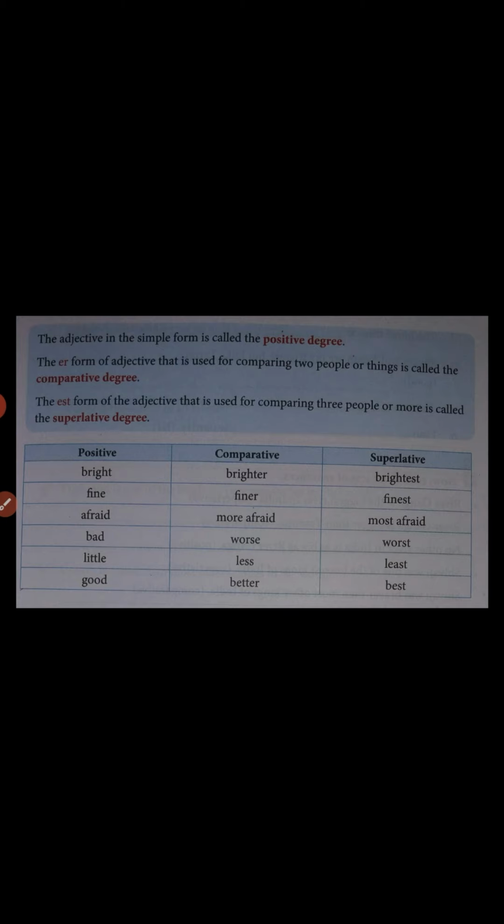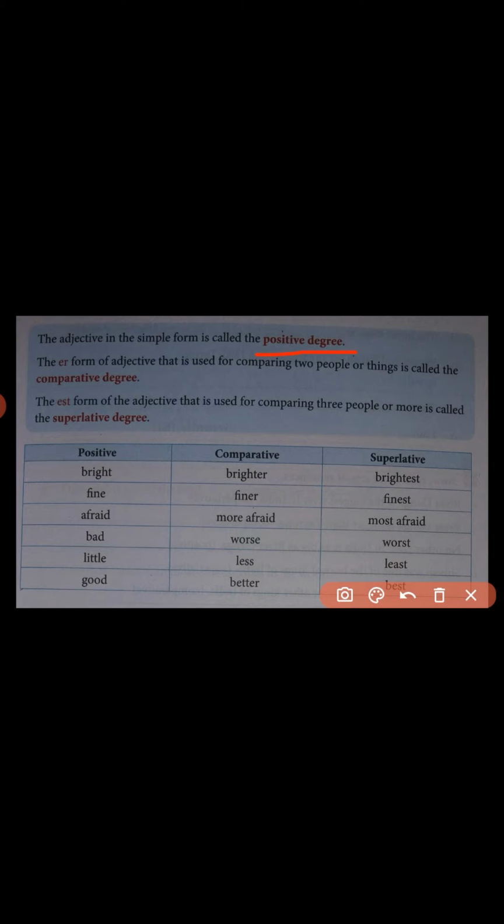Here in this table we can learn the positive degree. The adjective in the simple form is called the positive degree. It means whenever we use the adjective for comparison and the adjective remains itself in the root form, that is in simple form.